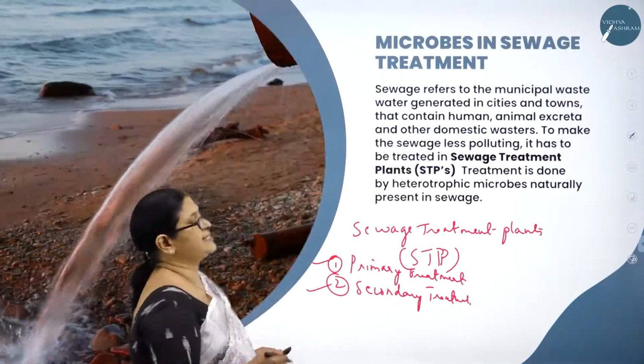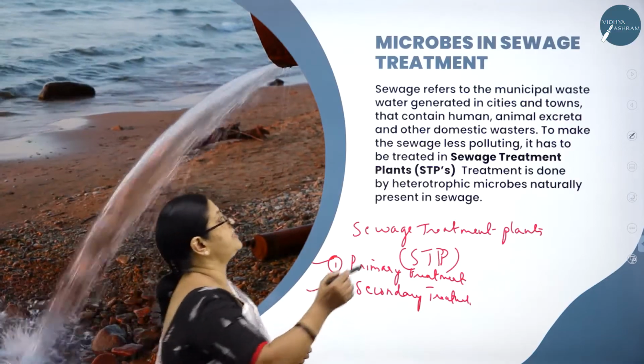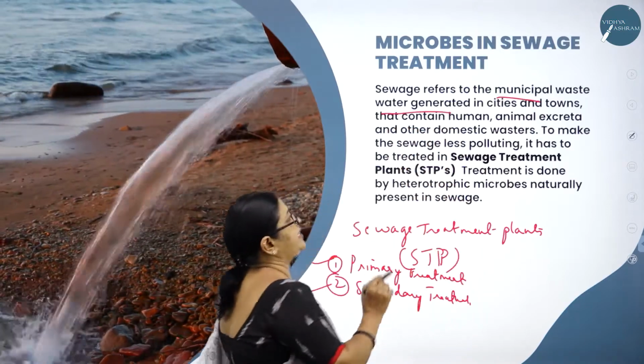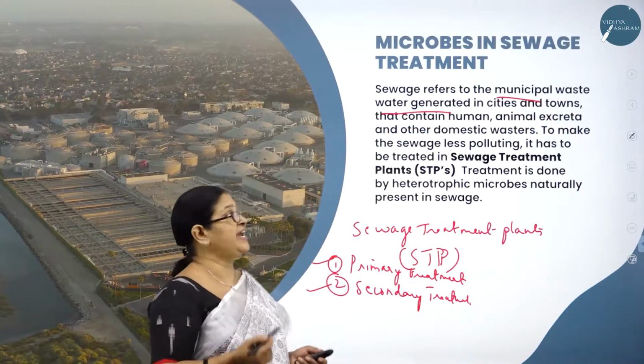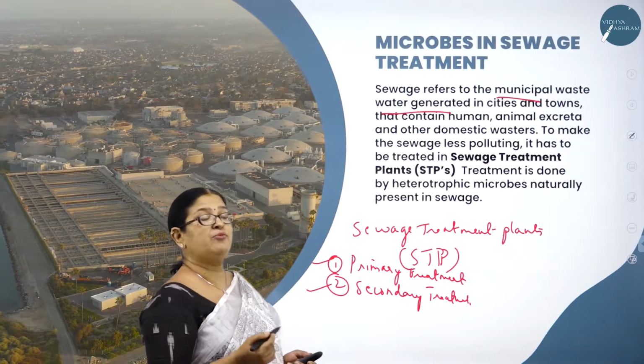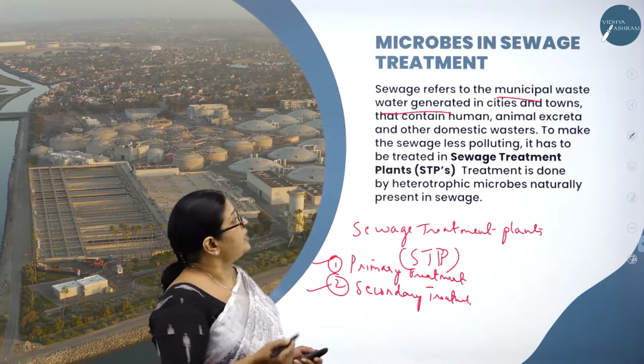Now let us see, as I said, what is sewage then? Sewage refers to municipal waste water generated in cities, and it is nothing but a waste which is generated in cities and towns that contains what? Usually it contains human excreta and other domestic waste.